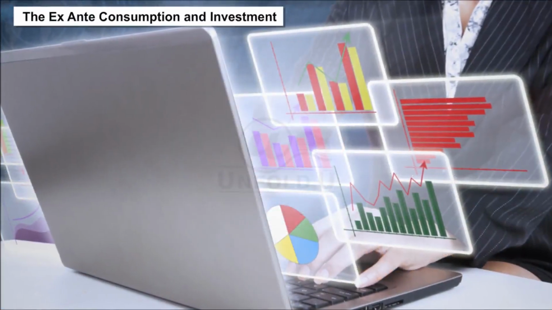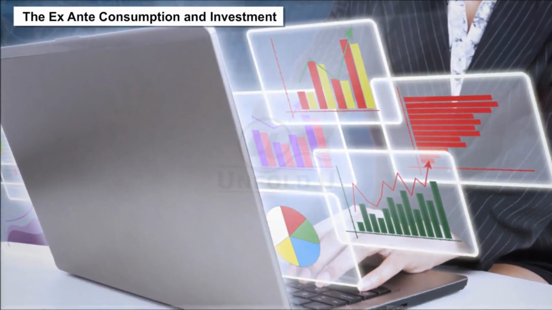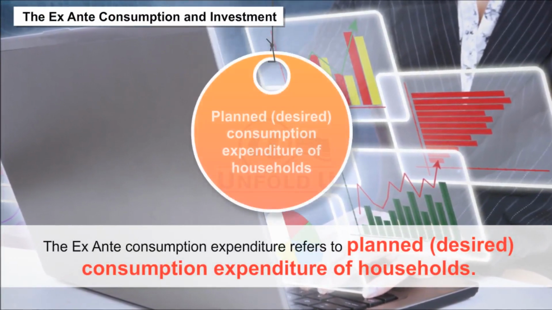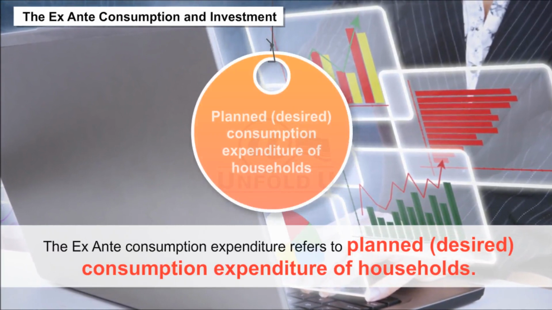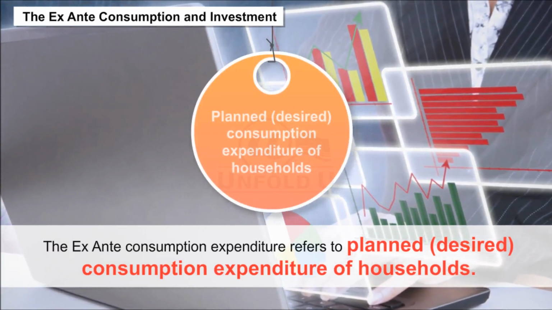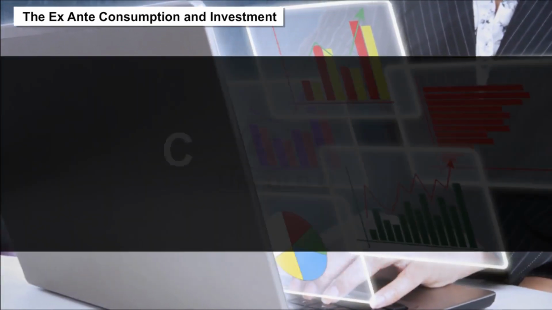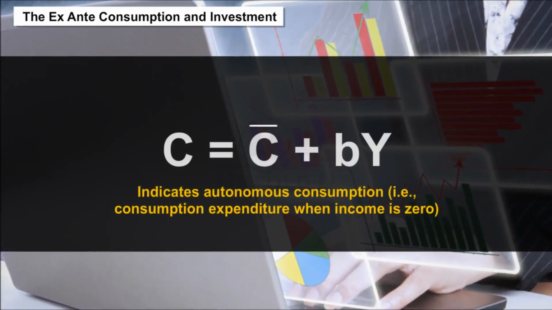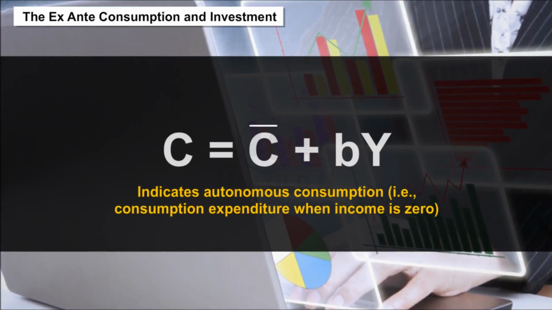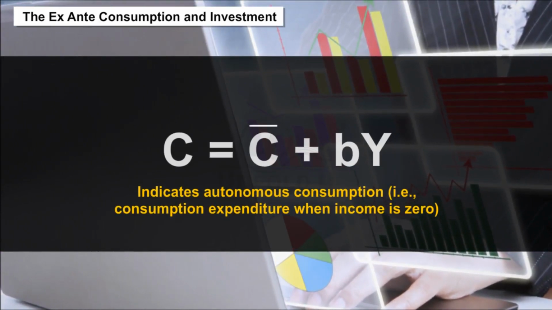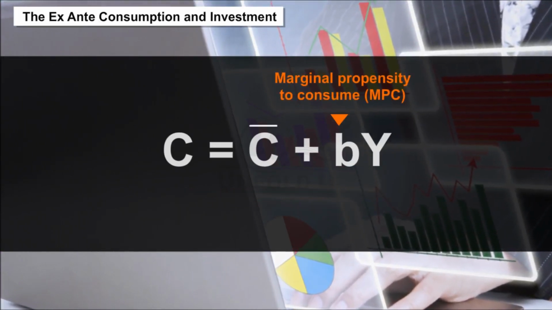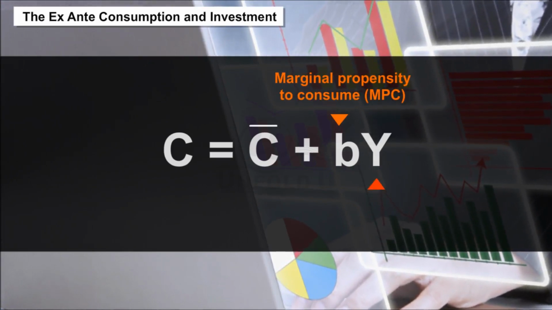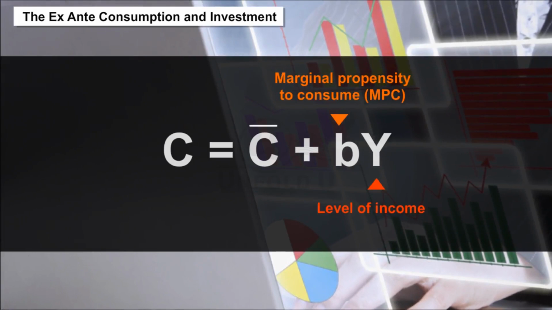The ex ante consumption and investment. The ex ante consumption expenditure refers to planned or desired consumption expenditure of households. The consumption function is represented by C = C̄ + bY, where C̄ indicates autonomous consumption, that is consumption expenditure when income is zero, b shows marginal propensity to consume, or MPC, and Y stands for level of income.